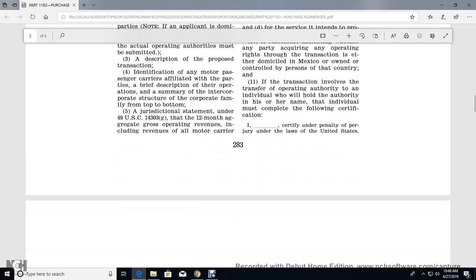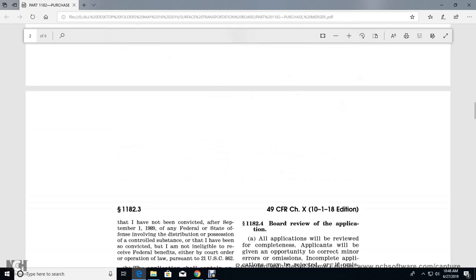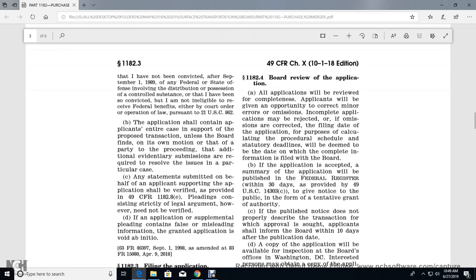I certify under penalty of perjury under the laws of the United States that I have not been convicted after September 1st, 1989 of any federal or state offense involving the distribution or possession of a controlled substance, or that I have been convicted but am not ineligible to receive federal benefits, either by court order or operation of law pursuant to Title 21 United States Code 862. The application should contain the applicant's entire case in support of the proposed transaction, leaving to the Board, on the motion of a party to the proceeding, the addition of evidentiary submissions required to resolve the issues of the particular case.